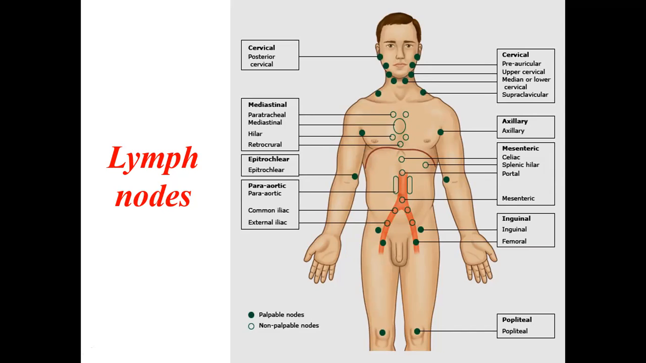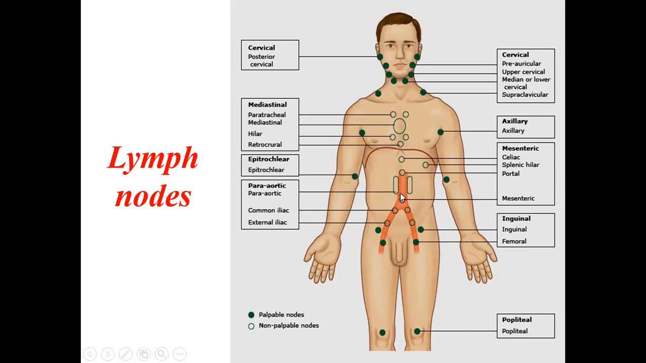Then there are non-palpable lymph nodes. Non-palpable means they are deep inside. We cannot palpate them. We can only see them by ultrasound or CT scans. Okay, so these are the non-palpable, which are colorless. Here, if you can see, they are mediastinal, around the heart. There are lymph nodes which cannot be felt.